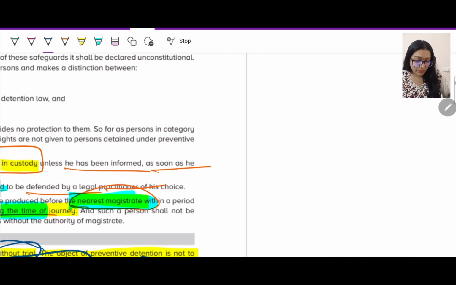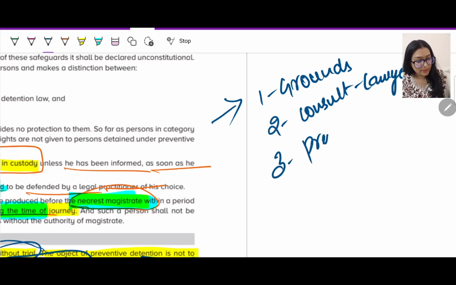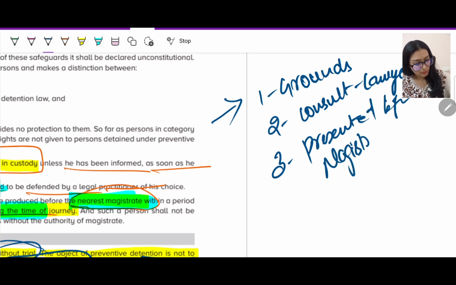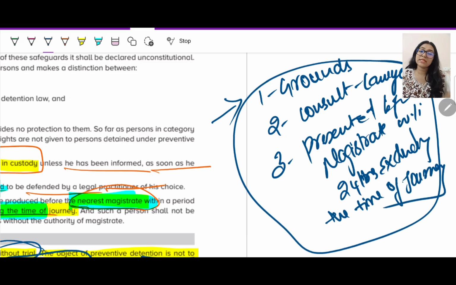Now, forget about preventive detention. If you are only arrested, then against your arrest, first, you should be given the grounds for which you are getting arrested. Second, you should have the right to consult your lawyer. And then you should be presented before the magistrate within 24 hours, excluding the time of journey. These are your 3 points against your arrest.